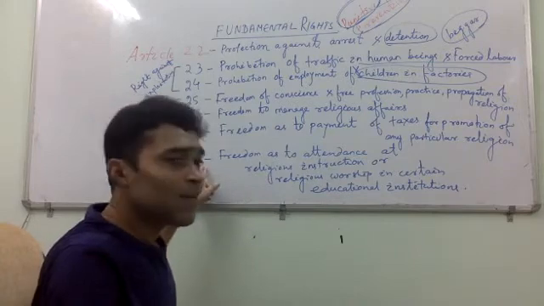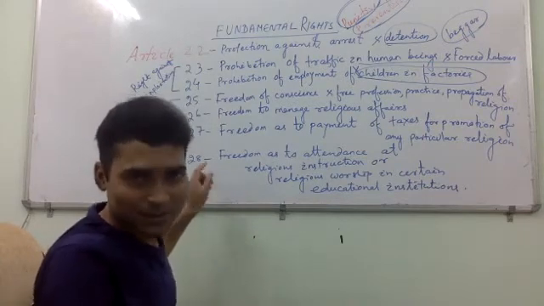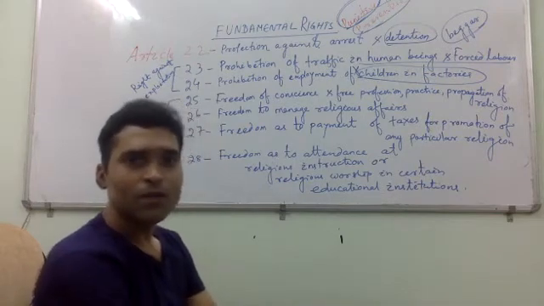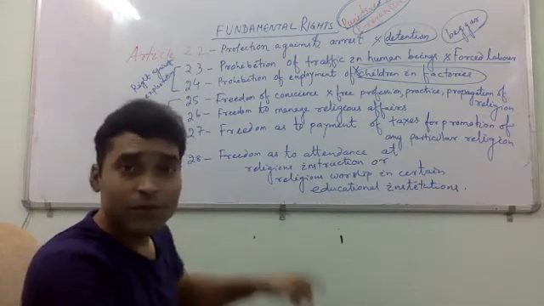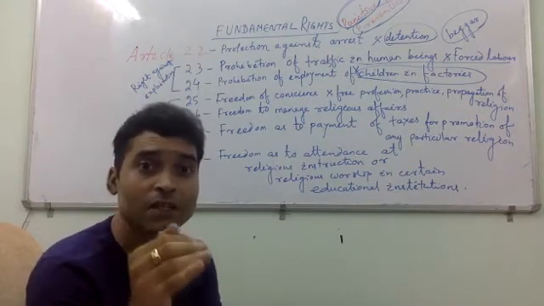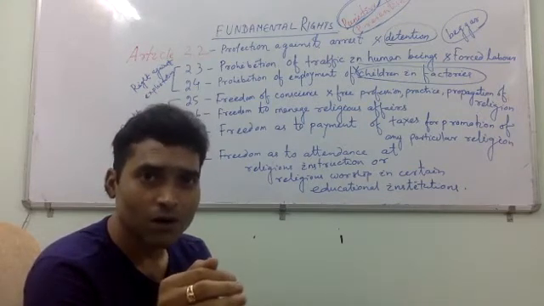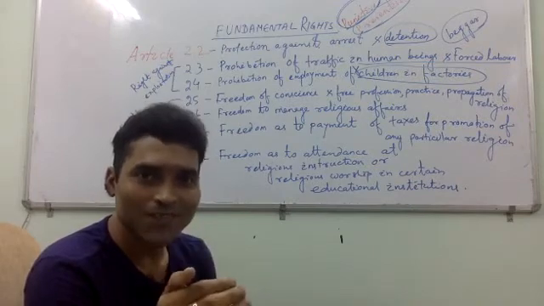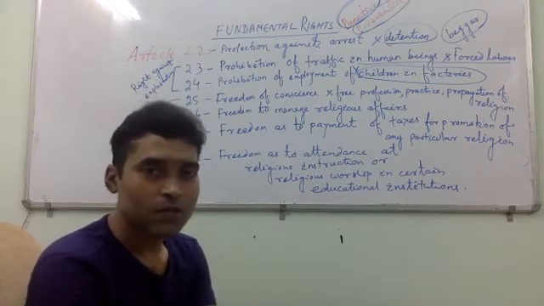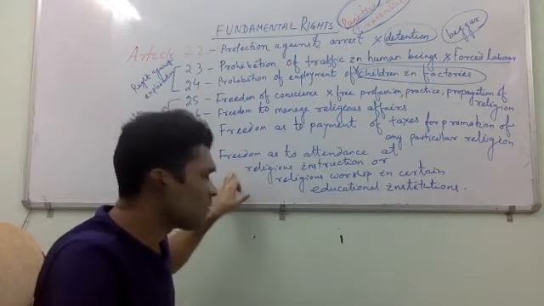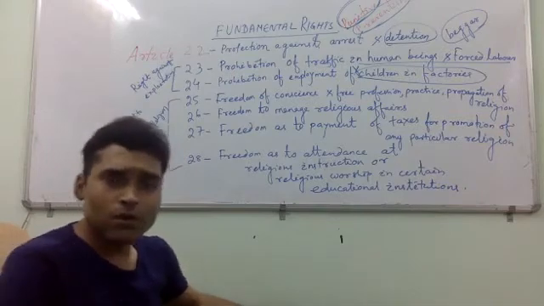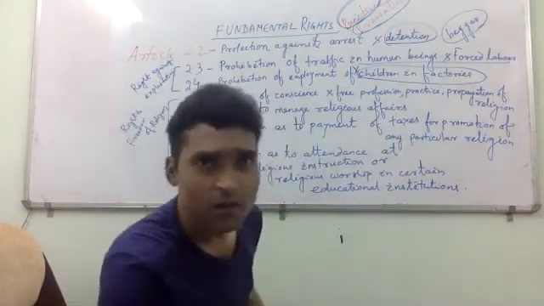And after that, Article 28. It's a very interesting article. This article says freedom to attend religious instruction or religious worship in certain educational institutions. What is this? This is very, very important. No state funding.